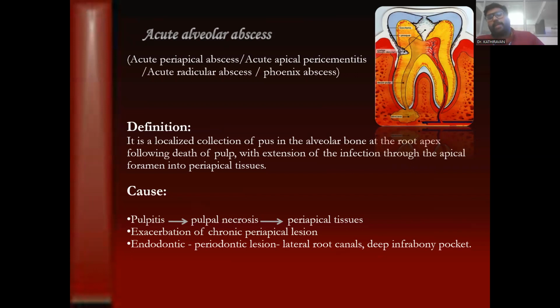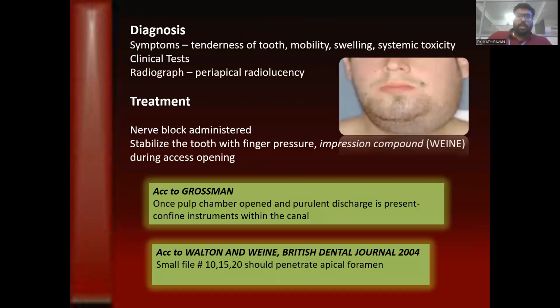The cause is pulpitis or pulpal necrosis, and periapical tissue involvement. Or there may be an exacerbation of a chronic periapical lesion, that is, chronic apical periodontitis may lead into an acute alveolar abscess. Then there is endodontic-periodontal invasion, that is, through the lateral canals and deep infrabony pockets. Diagnosis: symptoms include tenderness of the teeth, mobility, swelling, systemic toxicity, and clinical tests. Radiographs may be periapical radiography. For treatment, a nerve block is administered.